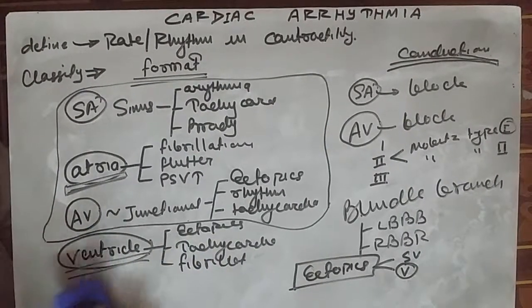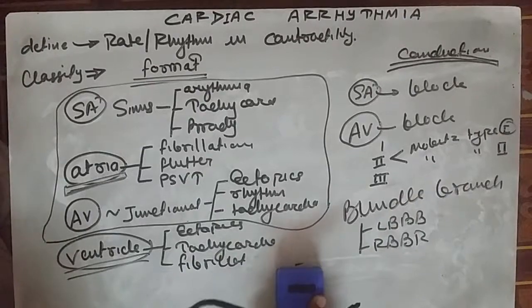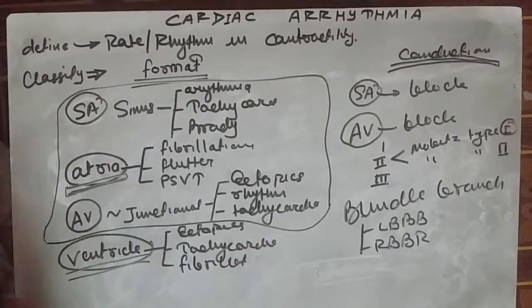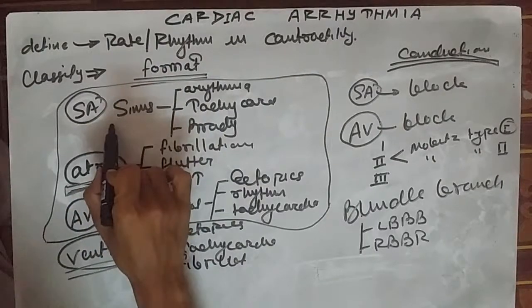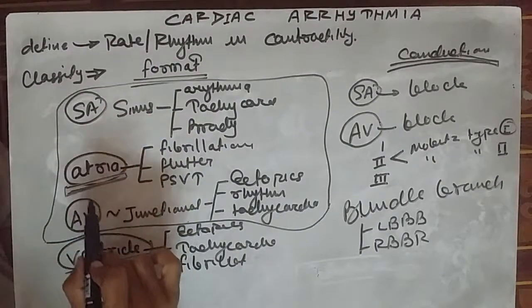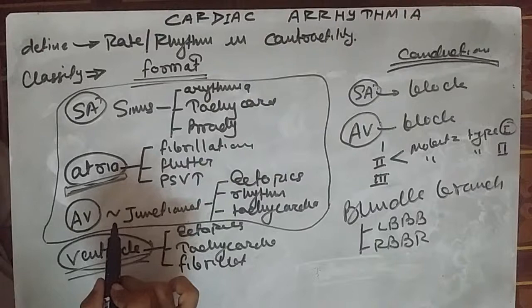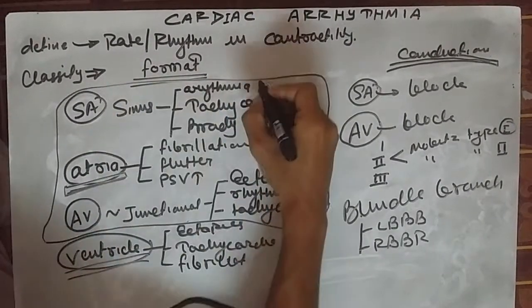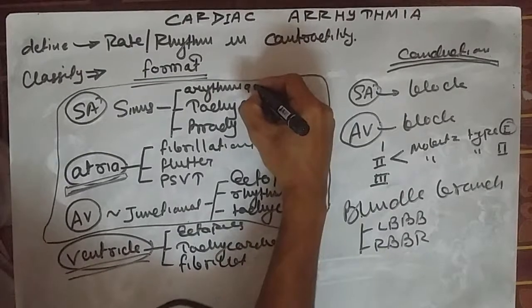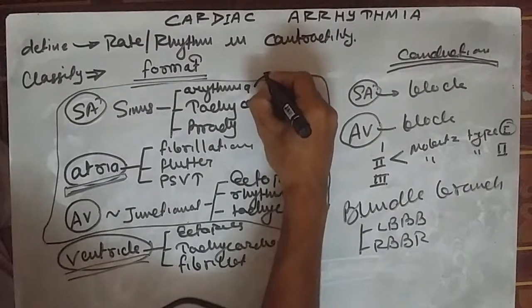Look, we will start with sinus arrhythmia. There are a few small MCQ points which one should know. What is sinus arrhythmia? Whenever a person inspires, the heart rate is usually reduced.